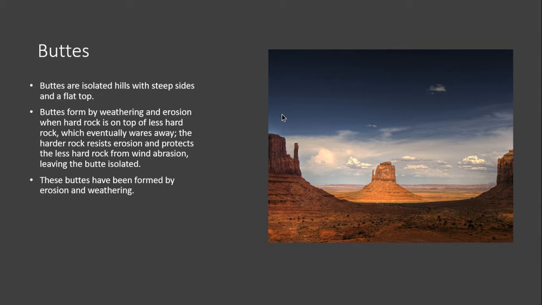Buttes. Buttes are isolated hills with steep sides and a flat top. Buttes form by weathering and erosion when hard rock is on top of less hard rock, which eventually wears away. The harder rock resists erosion and protects the less hard rock from wind abrasion, leaving the butte isolated. These buttes have been formed by weathering and erosion.